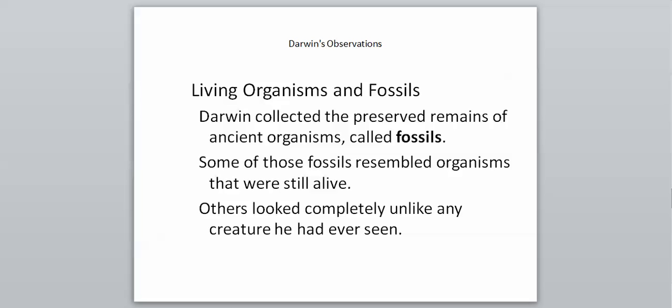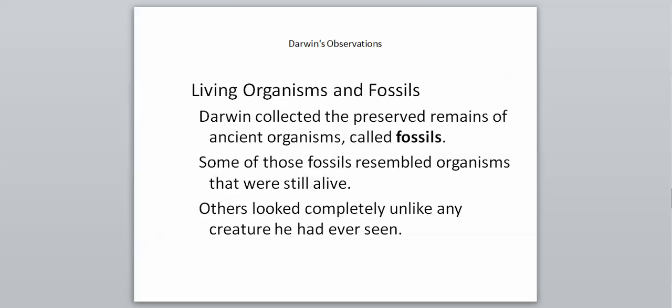So what Darwin did was he collected and preserved the remains of ancient organisms called fossils, so he looked at fossils, and some of these fossils resembled organisms that were still alive today, so he could actually make some connections between our old non-living things into our living organisms today to see how much they change, or in some cases didn't change at all, and others had looked completely unlike any creature he had ever seen.